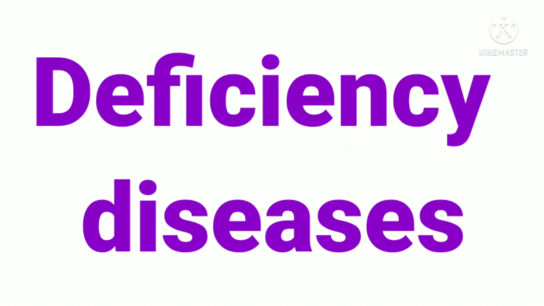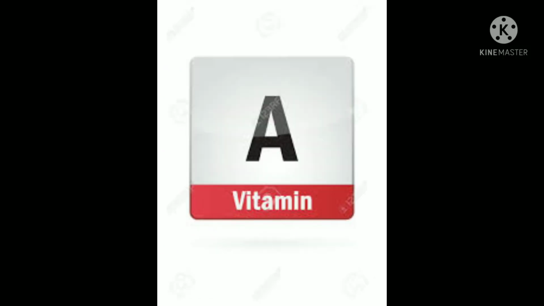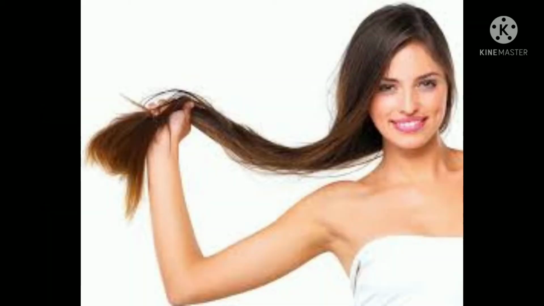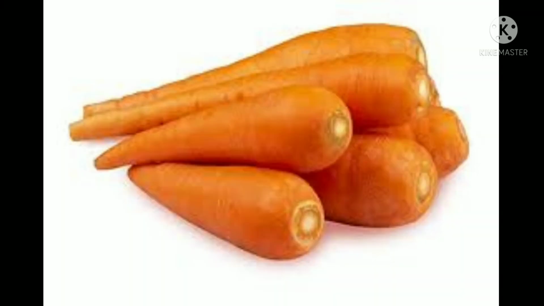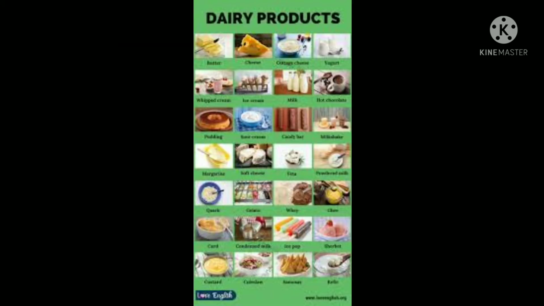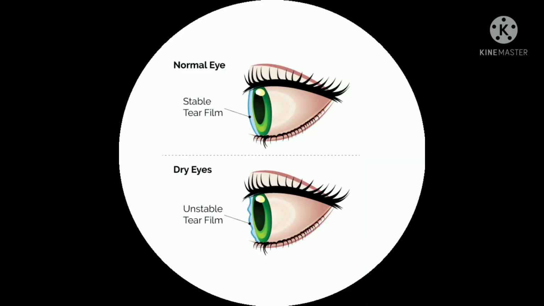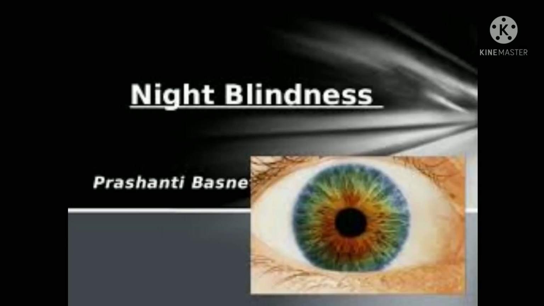See the table. Vitamin, its function, its resources, its deficiency diseases. Vitamin A, its function is health of eye, hair and skin. Resources for vitamin A: carrot, moringa, milk products, liver oil. Deficiency of vitamin A, we get diseases like dry eyes, night blindness, cornea failure.